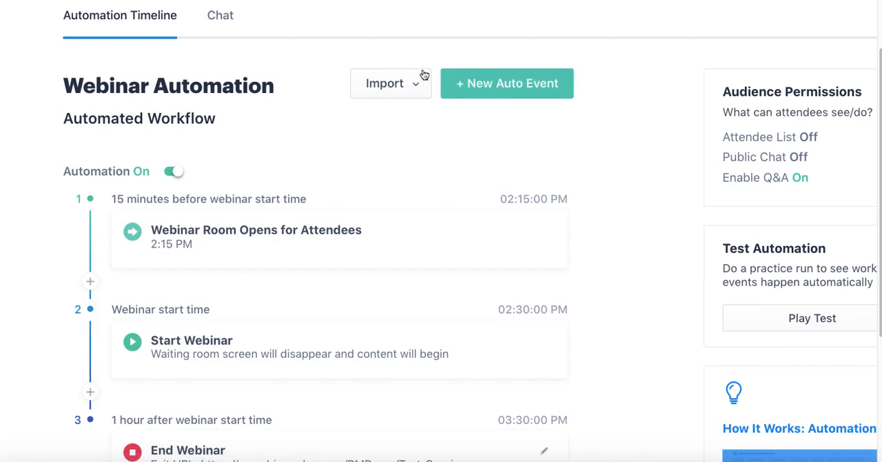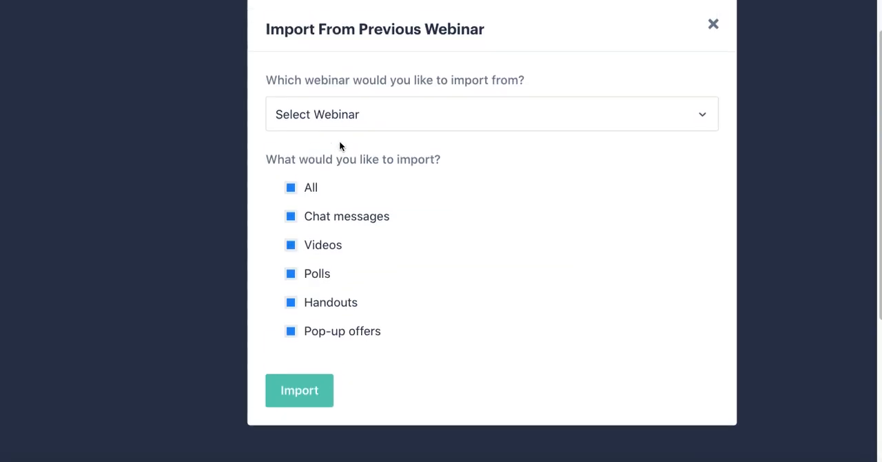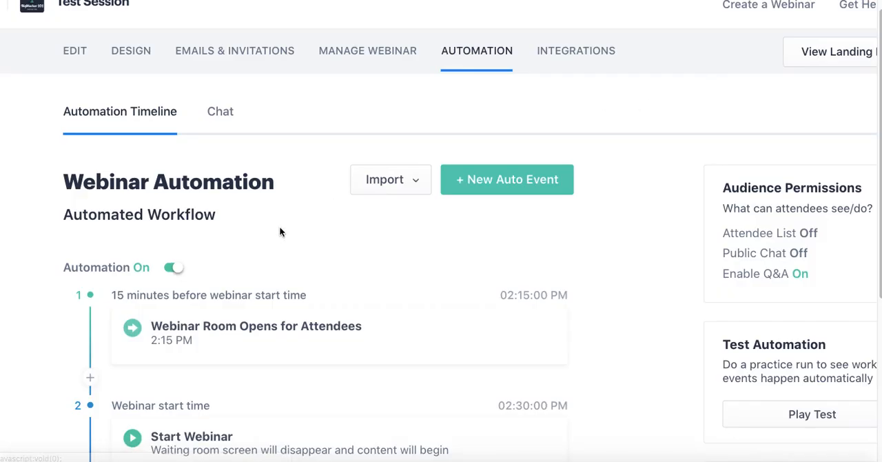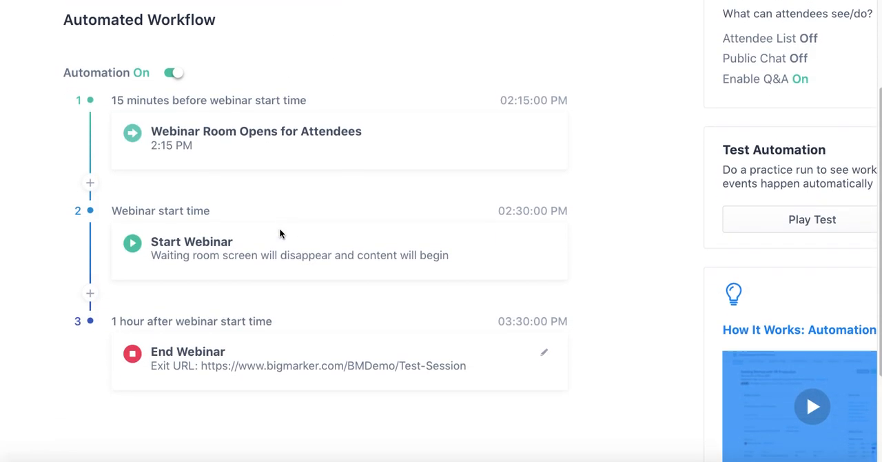The other way to do it is to import from a previous webinar or even a CSV file. So if you import from a previous webinar, all you have to do is select the webinar you want to import from and the events you want to import. And once it's imported, again, it will just go right into your timeline of events.